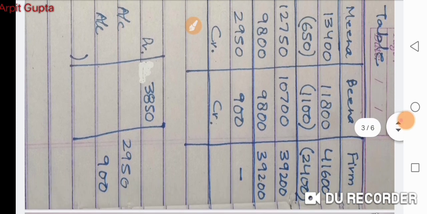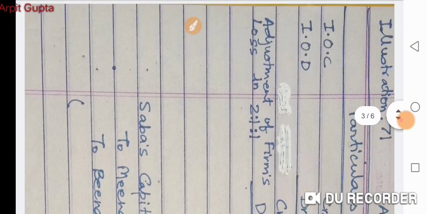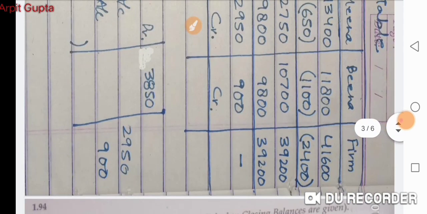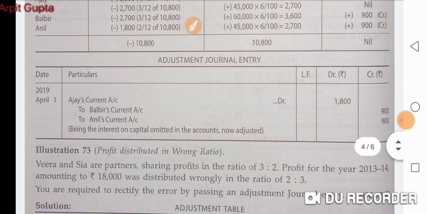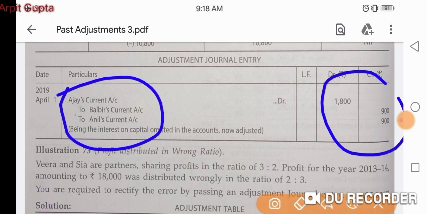So total will come 10,800, and the same amount we can take back as it is written, adjustment of firm's loss. So in this column you can take back 10,800. That's it. Same answer will come. And you can see the journal entry is given: Ajay debit, to Balbir, to Anil. Same entry has been done. The only thing in this question was that the closing capitals were given, but the capitals were fixed. So the closing capital and opening capital both will remain the same.